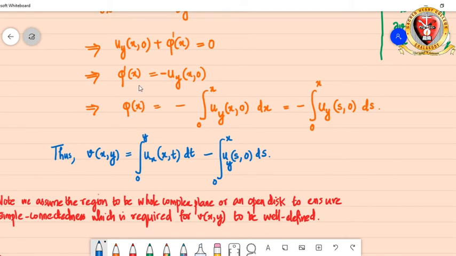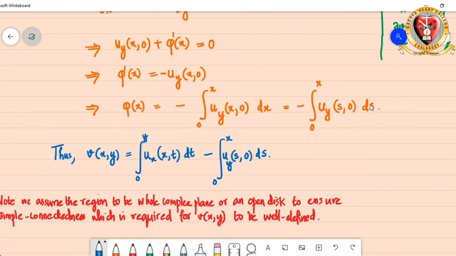Okay, and integrate with respect to x, you get phi of x in the LHS, and that is equal to minus integral from 0 to x uy of x0 dx, right? We are integrating with respect to x, so this term will completely come in terms of x. So in order to avoid confusion, instead of x inside the integrals, I am going to give s.